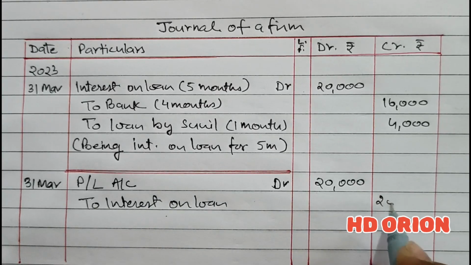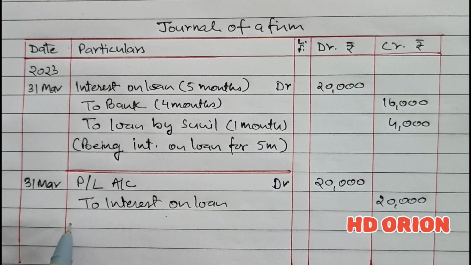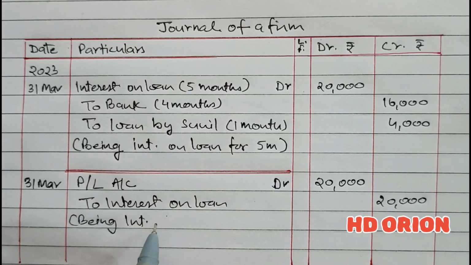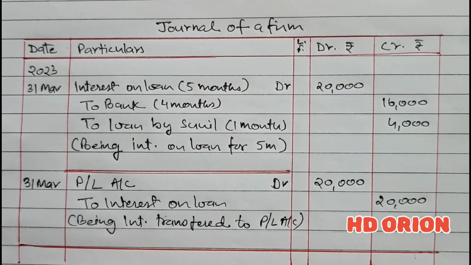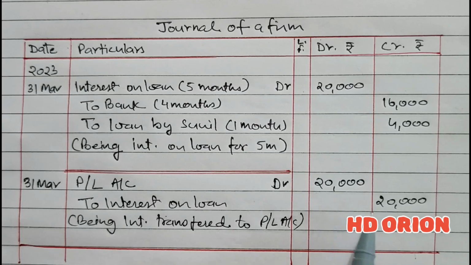Accrual basis, being interest transferred to profit and loss account. So in this way, full interest on loan will be transferred to profit and loss account irrespective of whether it has been paid or not. Fine. So these are the journal entries for it.